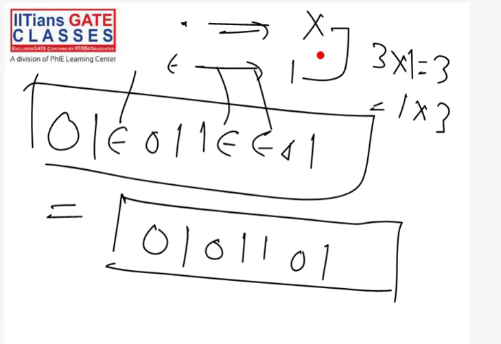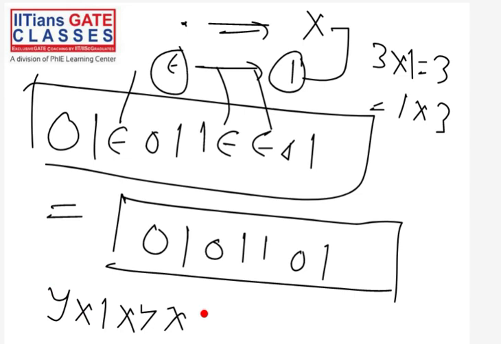So if you think of the concatenation operation as a multiplication operation, then you can think of the empty string as a 1, because 1 does not matter in multiplication. If I write y multiplied by 1 multiplied by y multiplied by x, that is the same as y multiplied by y multiplied by x. So this 1 does not play any role; it does not disturb the multiplication operation. Anyway, this is called the identity element for the multiplication operation.